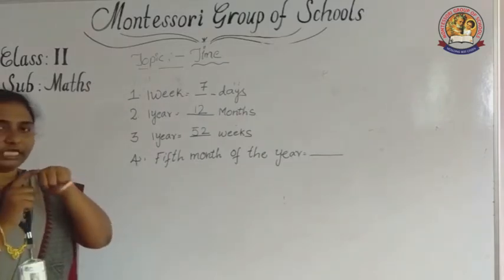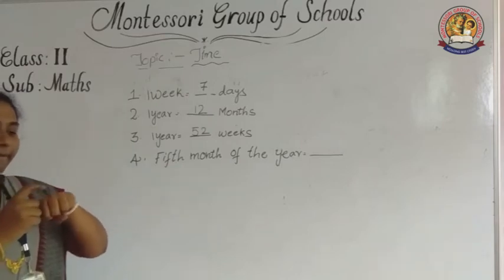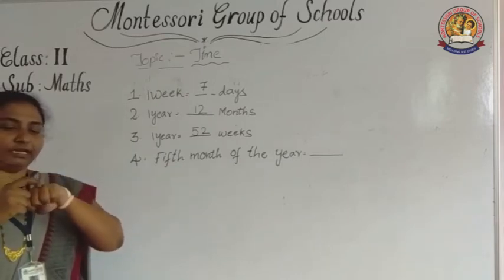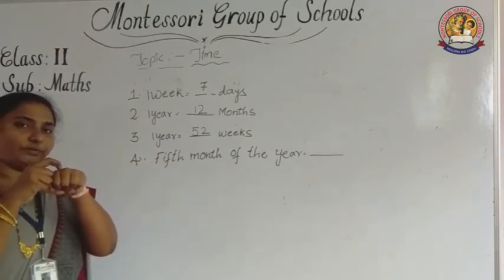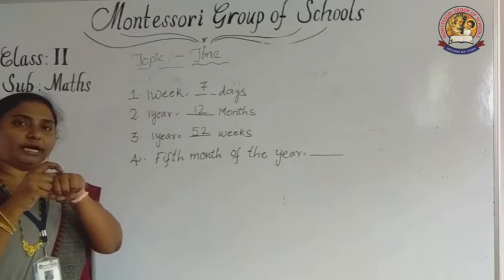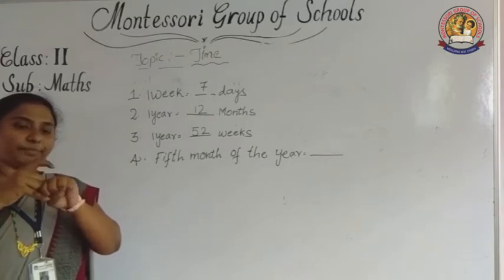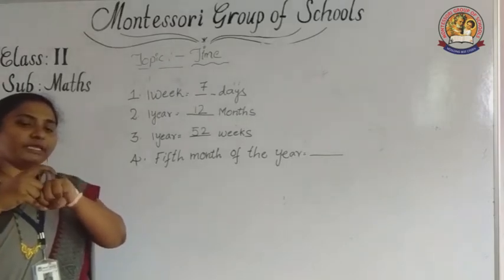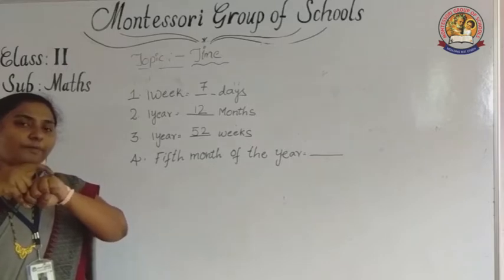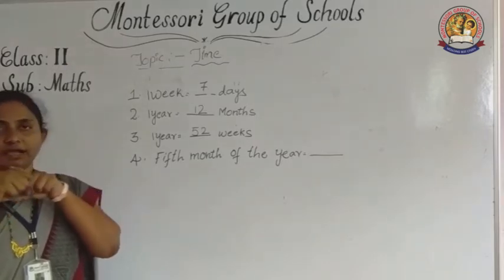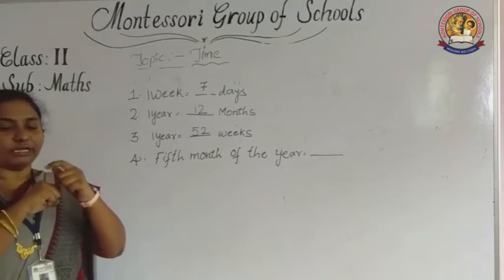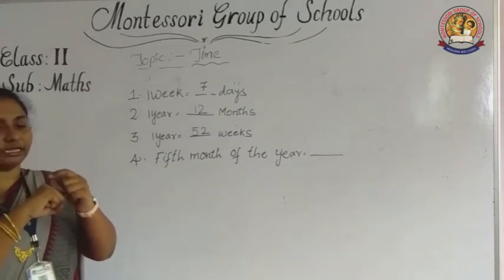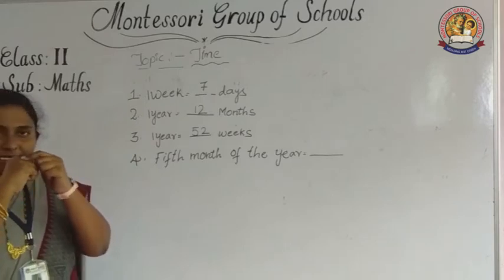First, January, February, March, April. This is January, down one February, up one March, down April, up May, down June, up July. Next August, down September, up October, down November, up December.